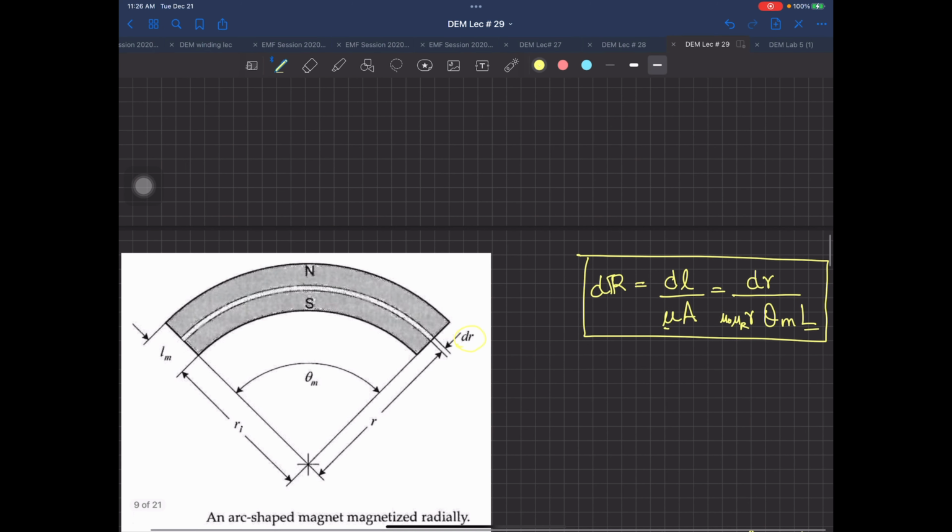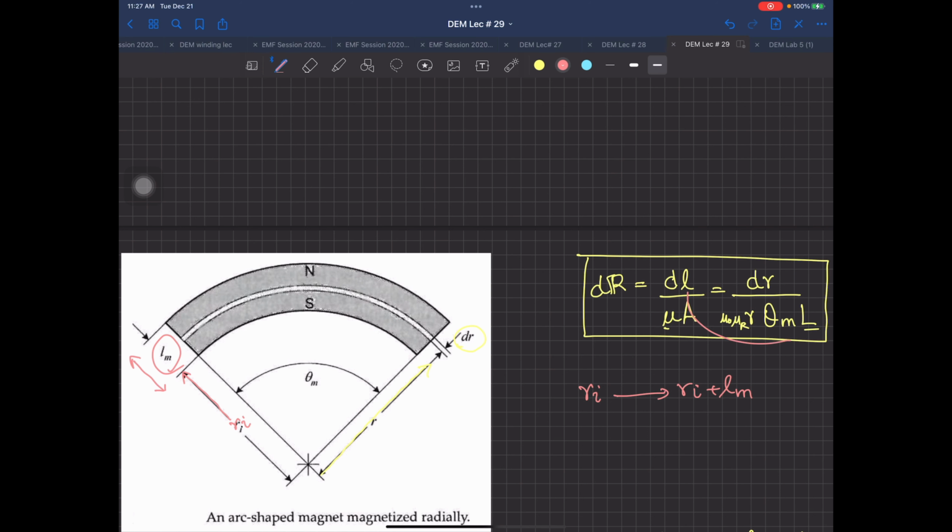Now, in what limits do you have to integrate it? The limits are this: you have to integrate it for this distance. Let me mark this distance. This distance is Ri, and you have to add Lm to it. So the limits of the integral are Ri to Ri plus Lm.